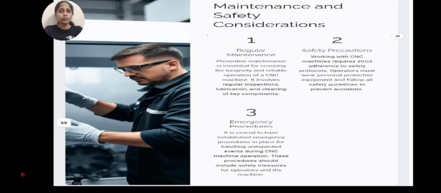Safety precautions. Working with CNC machines requires strict adherence to safety protocols. Operators must wear personal protective equipment and follow all safety guidelines to prevent accidents. Emergency procedures. It is crucial to have established emergency procedures in place for handling unexpected events during CNC machine operation. These procedures should include safety measures for operators and the machine.